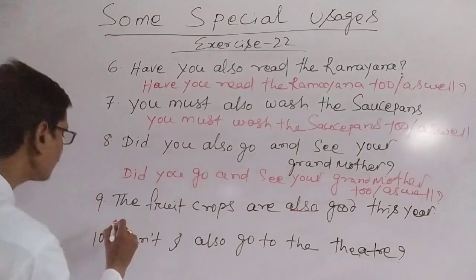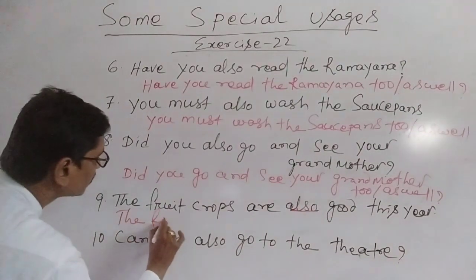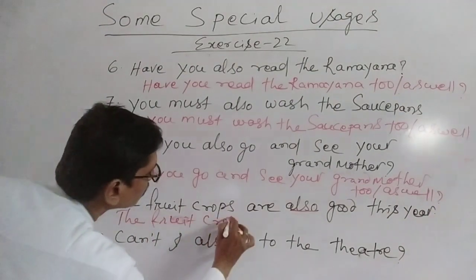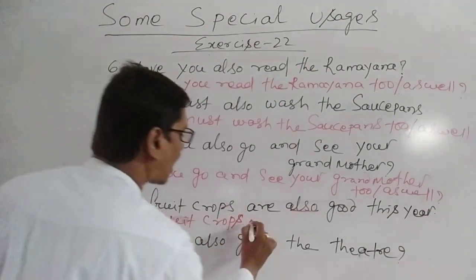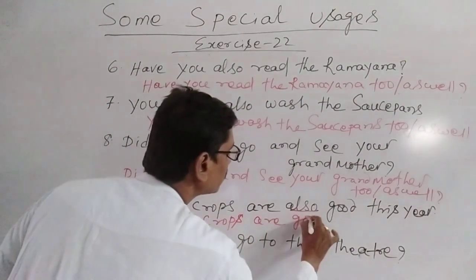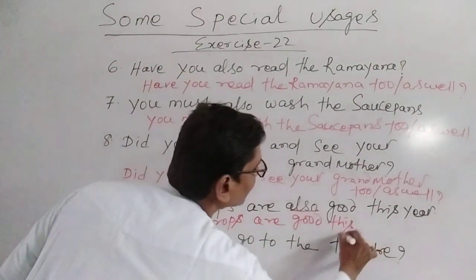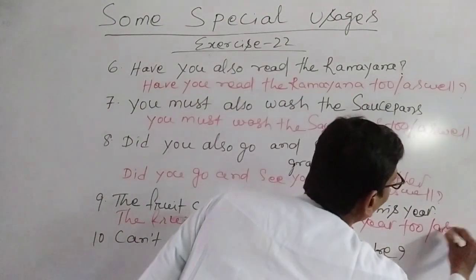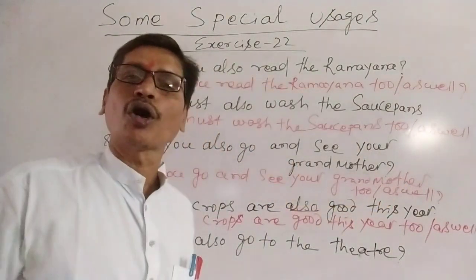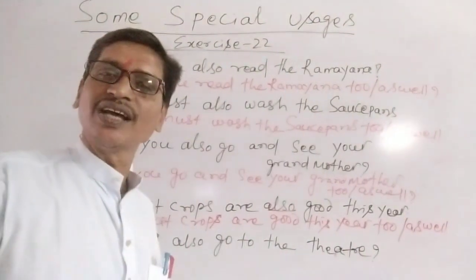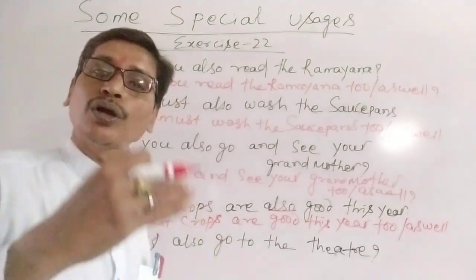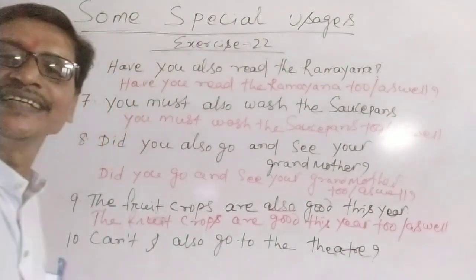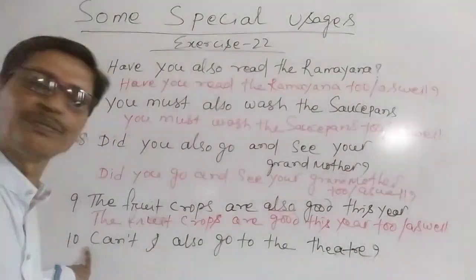You see, the fruit crops are good this year too, or as well. The fruit crops are good this year as well. The fruit crops are good this year too. We can write like this. Let's understand the next statement.